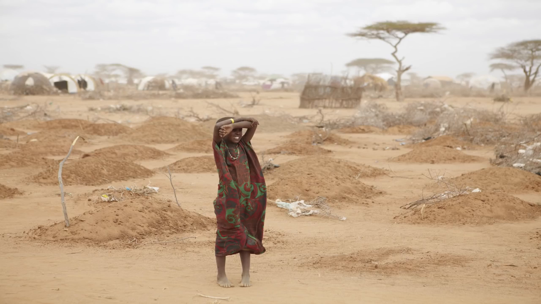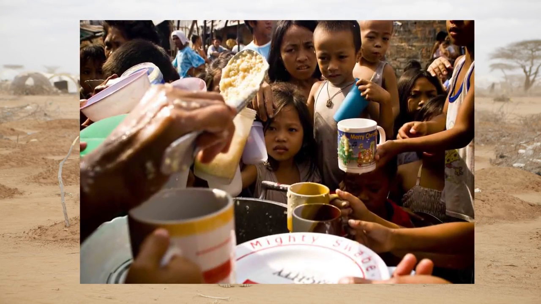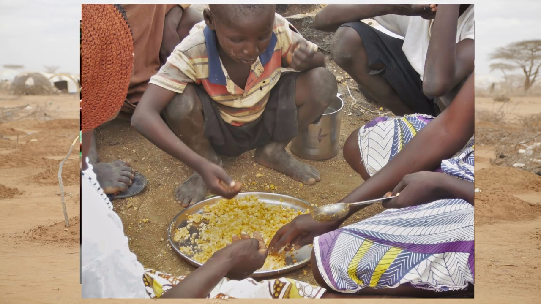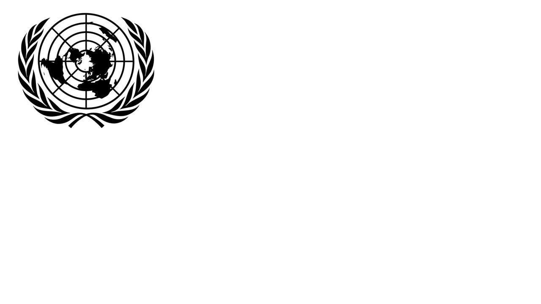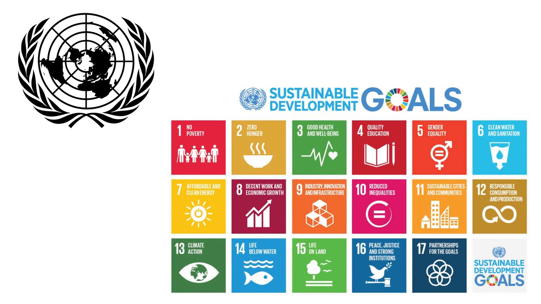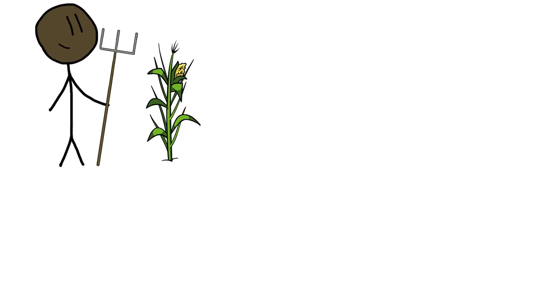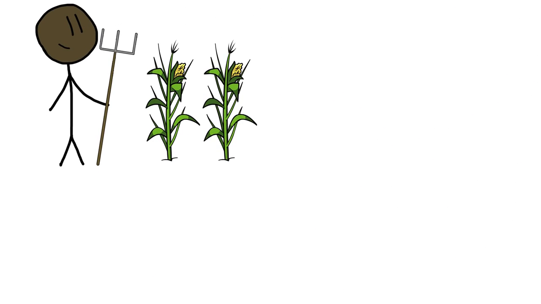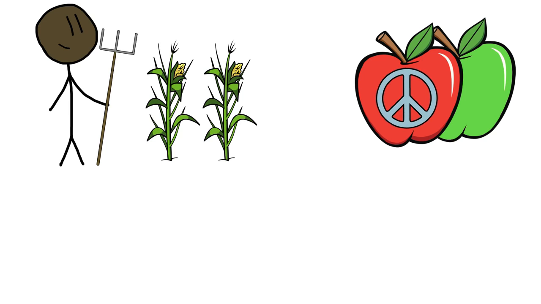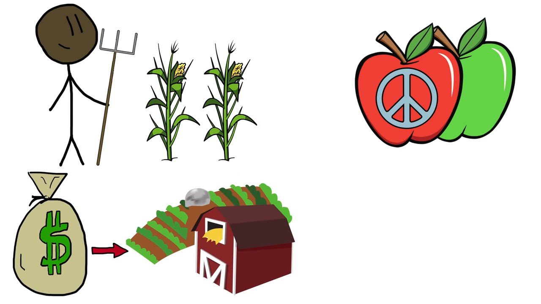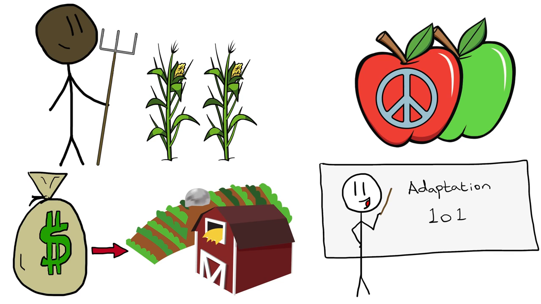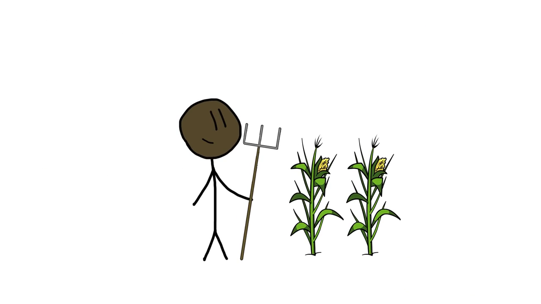Of course, while this is undoubtedly good news, there are still a huge number of people suffering from hunger and malnutrition around the world. What are we doing as a global society to fix these problems? In 2015, the 193 member states of the United Nations agreed on the significant goal of totally ending poverty and world hunger by 2030. Their main means of achieving this monumental goal include doubling the agricultural production of small farmers, increasing access to food in war-torn areas and brokering for peace, investing in agriculture and infrastructure, and adapting to climate change. Starting with the first point, the plan to double agricultural production might not be what you think.